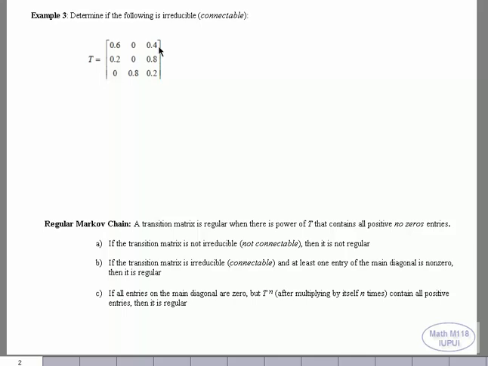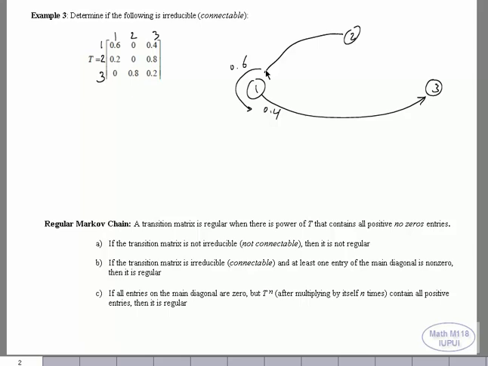Before we even start, make sure no element is negative, the sum per row is equal to 1, and no element is more than 1. So here is step number 1, 2, 3, 1, 2, 3. From 1 to 1 is 0.6. From 1 to 2 there is no traffic. From 1 to 3, 0.4. From 2 to 1, 0.2. 2 to 2 there is no traffic. From 2 to 3, 0.8.